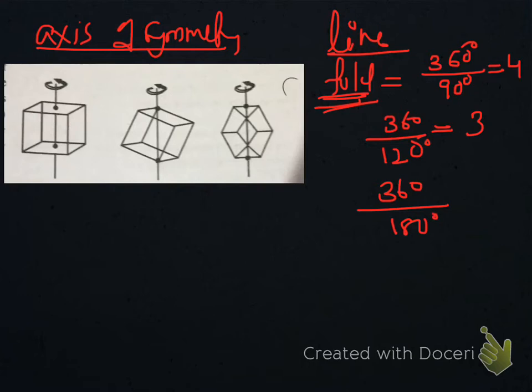180 degree rotation will give indistinguishable representation, then it can be called as 2 fold axis, C2, C3 and C4.